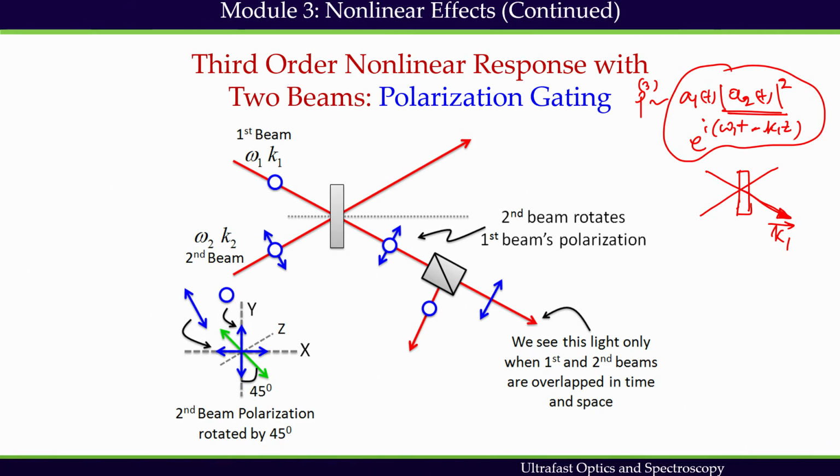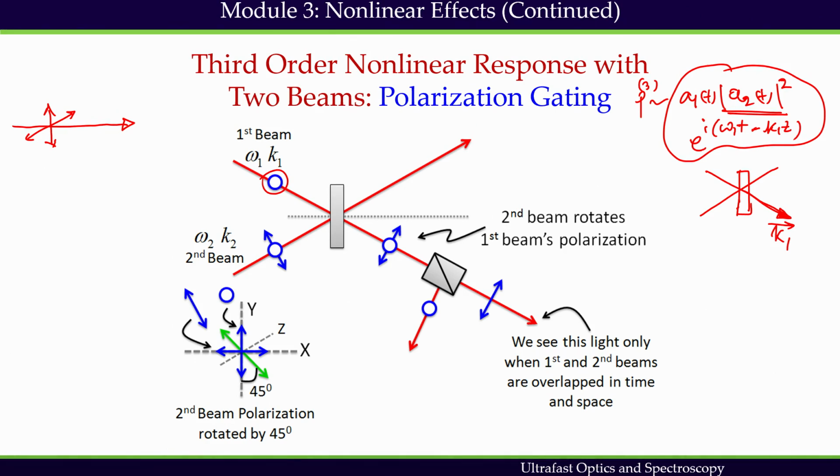The optical trick is that the first beam we have taken to be vertically polarized. This sign indicates that it is vertically polarized. What does it mean? Let's say this is the propagation direction. Along this propagation direction, this is the vertically polarized beam, and this is the horizontally polarized beam. Vertically polarized means that the locus of the electric field is pointing towards us if we are looking at the picture from the top.